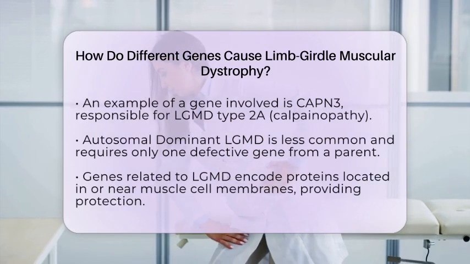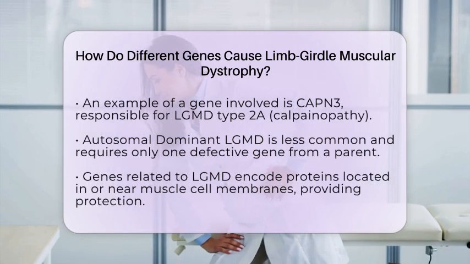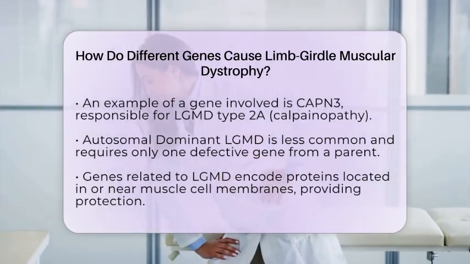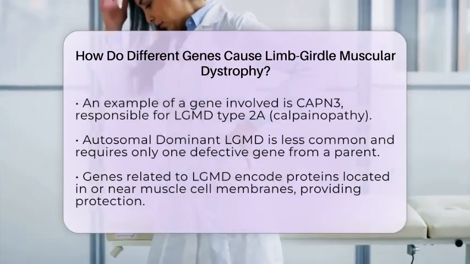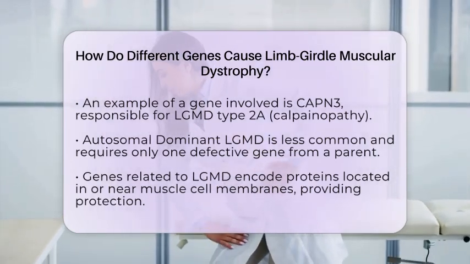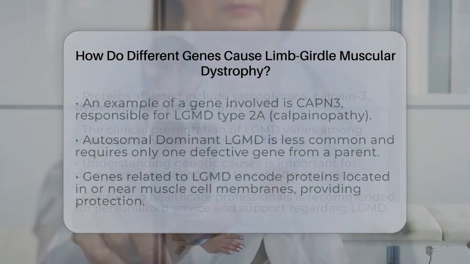Calpain-3 is another important protein, acting as a muscle-specific enzyme that helps maintain and repair muscle tissue. Dysferlin plays a role in repairing muscle cell membranes, while dystroglycans and other related proteins are crucial for linking muscle cell structures to the surrounding environment.